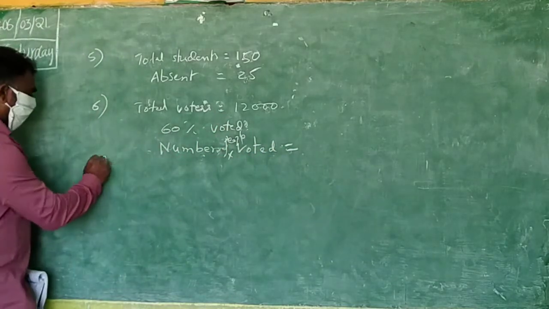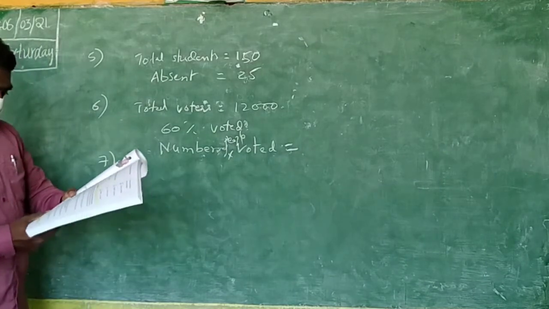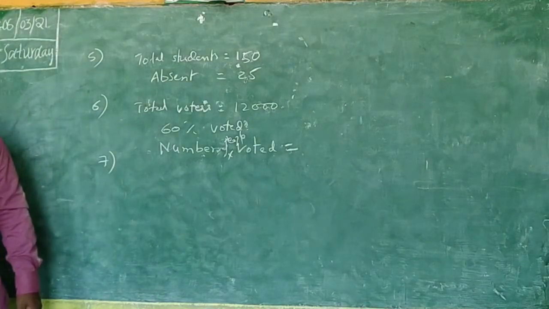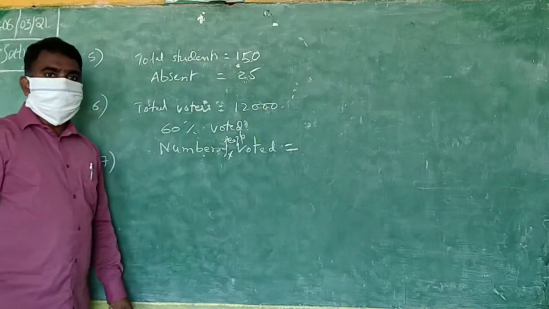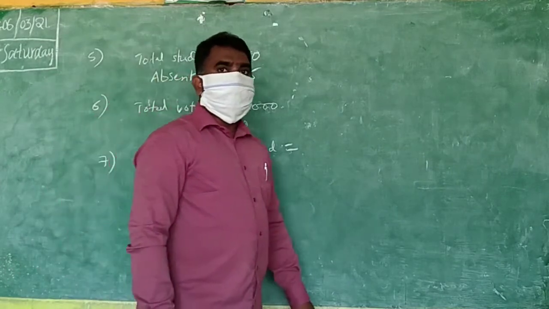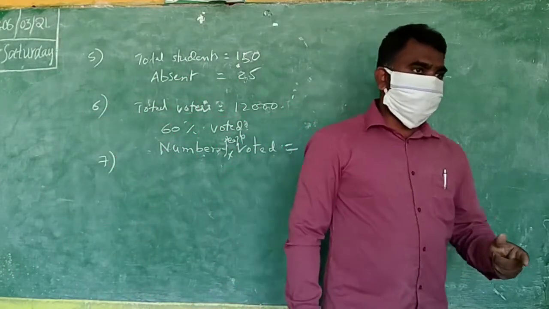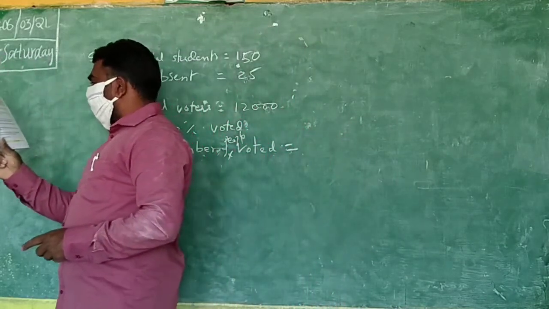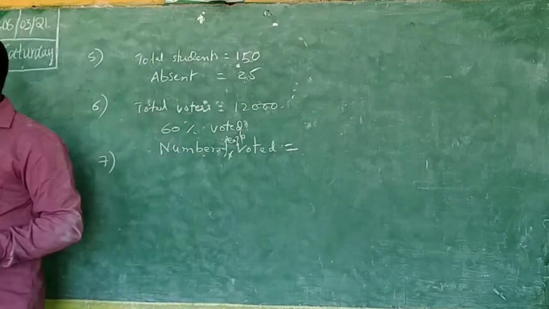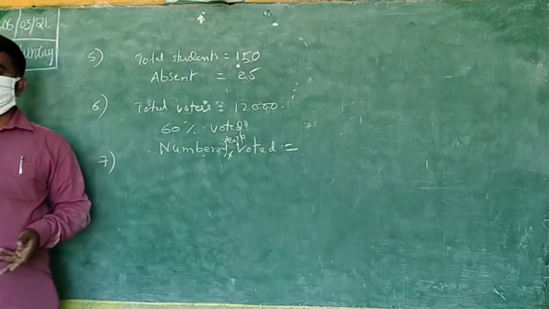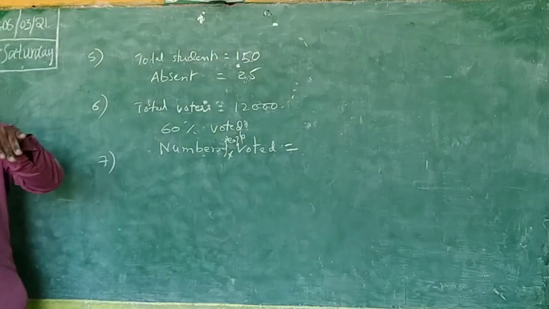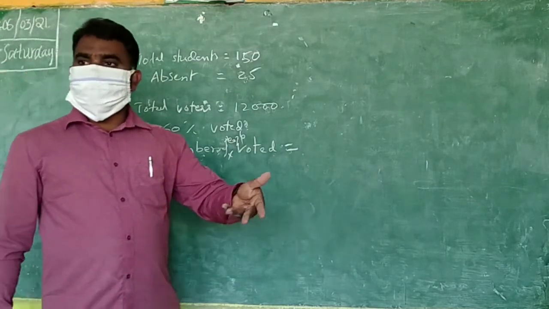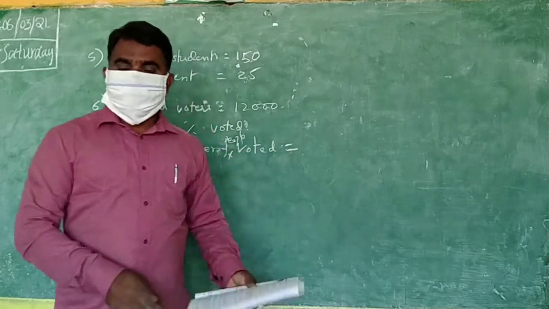Okay. Question number 7. A local cricket team played 20 matches in one season. If it won 25% of them and lost the rest, means remaining. You understand what you have given? Can you say to me what do you know here?